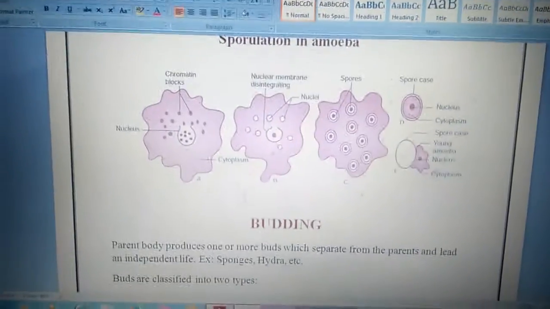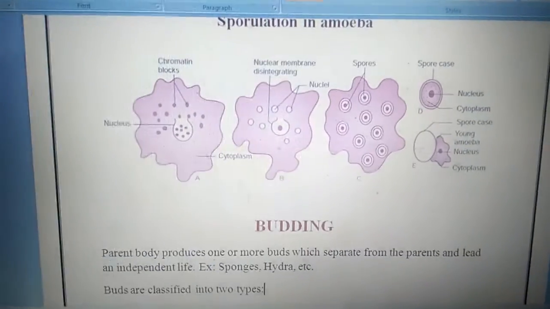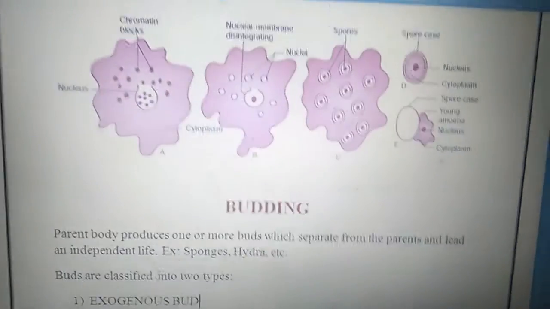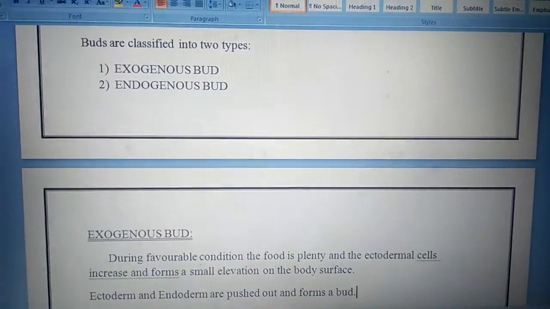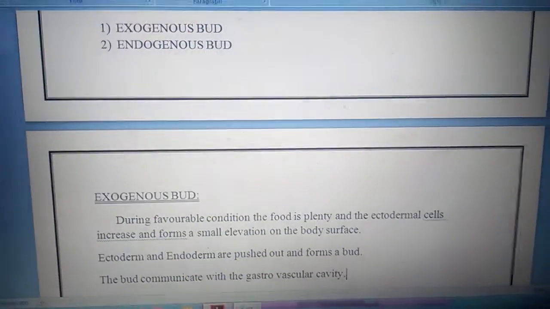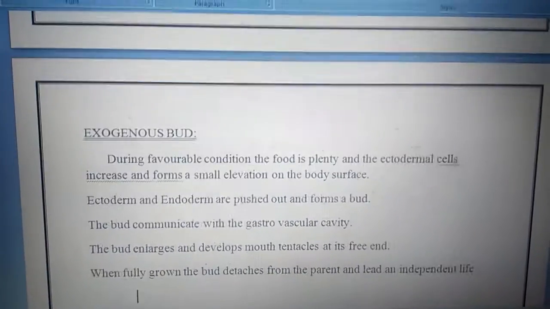Then budding. What is the meaning of budding? A bud will be formed, that is budding. Budding is of two types: exogenous bud and endogenous bud. Exo means outside, endo means inside. Exogenous buds are formed outside the body, endogenous buds are formed inside the body.